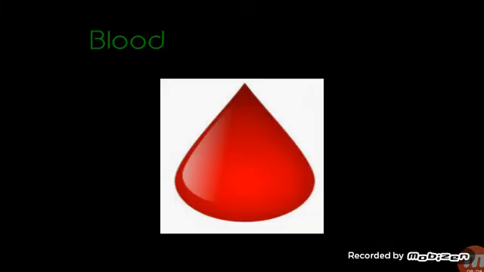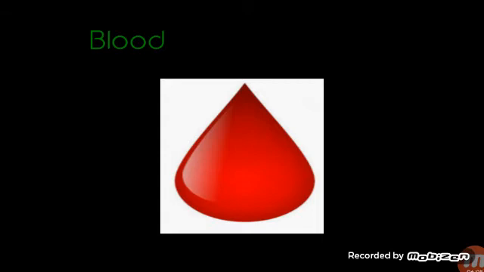Now we'll go to blood. What is blood? Blood is a red liquid. It is the liquid that flows in blood vessels. Blood vessels we will study after this. Blood carries oxygen to all parts of our body. This blood has the oxygen and it carries oxygen to all parts of the body. And what is it collecting from the other parts? It collects carbon dioxide and other waste from them.